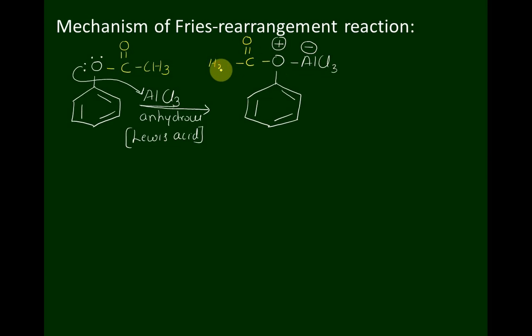CH3. We get an intermediate. The intermediate is unstable. Why is the intermediate unstable? Because the oxygen atom is carrying the positive charge. We know that oxygen atom is more electronegative in nature. If it carries positive charge, then the intermediate becomes unstable. To retain the stability, this oxygen atom drags the electron density from the acyl group very easily.